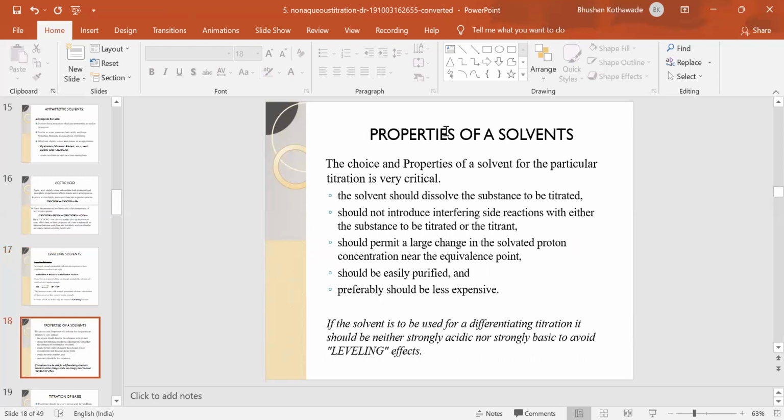There are some properties of solvents required. They are listed here. The choice and properties of the solvent for a particular titration is very important. That is, the solvent should dissolve the substance to be titrated. The solvent should not introduce any side effects or interfering reactions with the substance to be titrated or the titrant. It should permit a large change in the solvated proton concentration near the equivalence point. It should be easily purified and preferably less expensive. So these properties the solvent should have.